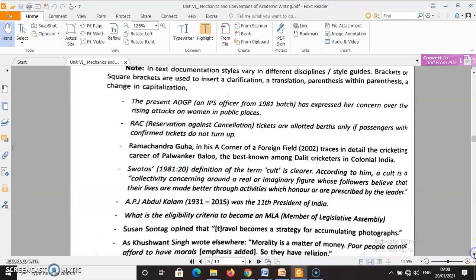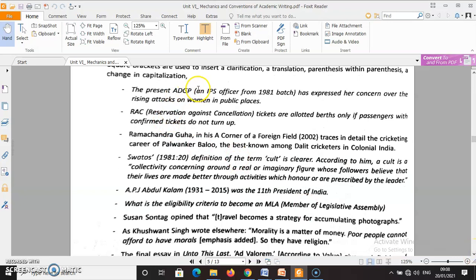See, the present ADGP has expressed her concern over the rising attacks on women in public. This particular phrase that is given inside the bracket or parenthesis is an explanation about the ADGP, which is not necessary, but we can give information like that inside the bracket. The present ADGP, he or she is an IPS officer from the 1981 batch. That is not important regarding what decision she has taken, but it's additional information.